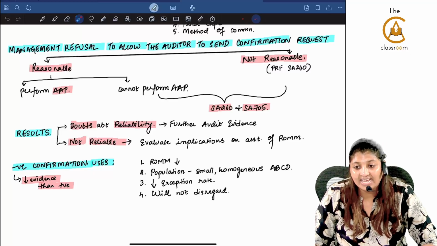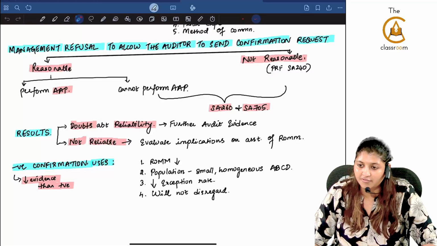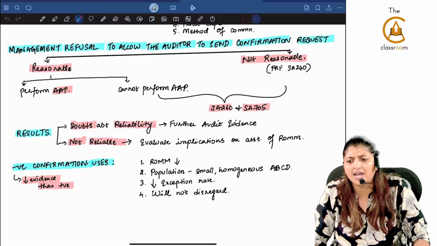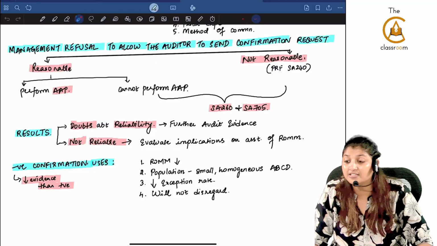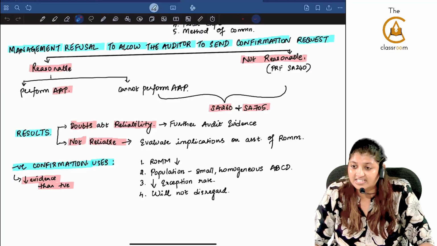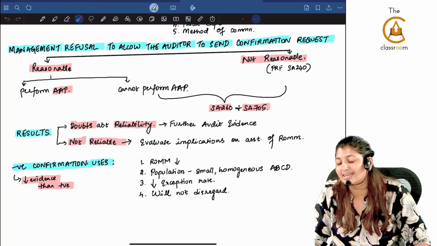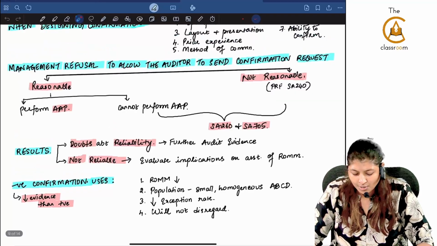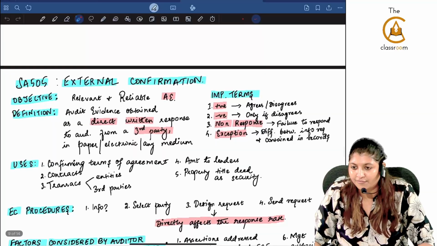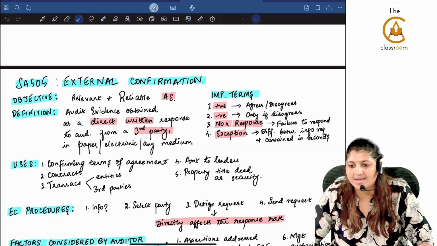Evaluate the implications on the assessment of the risk of material misstatement. If it is not that material, then you will leave it. But if you are seeing the implications, and it is very material, then you will be revising the risk of material misstatement and you will be designing the further audit procedures accordingly. The same concept. Are you able to understand? With this, SA 505 external confirmation comes to an end.